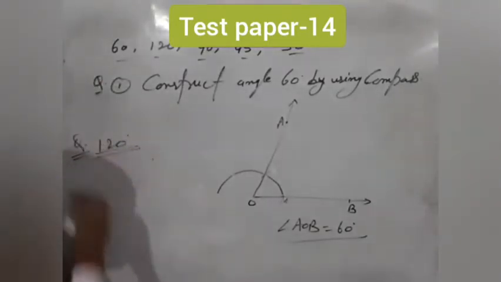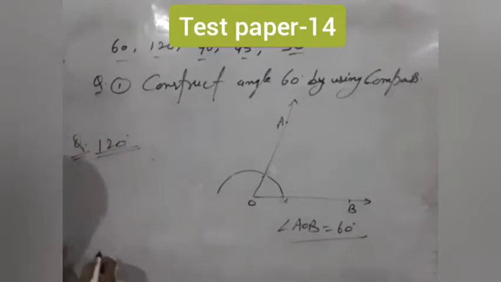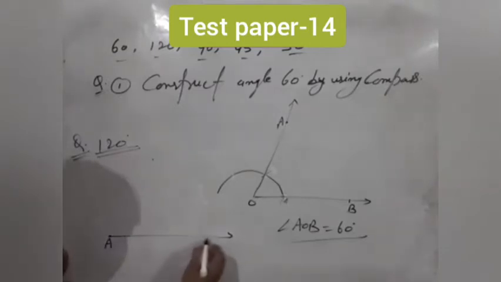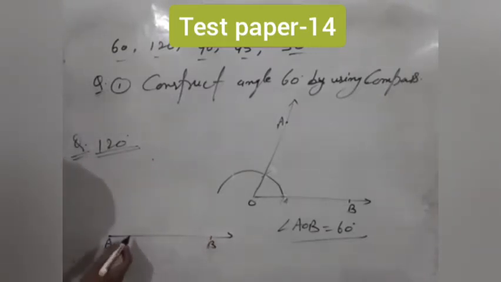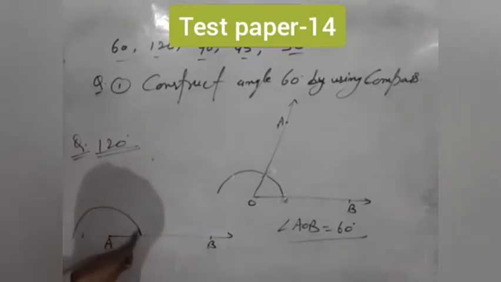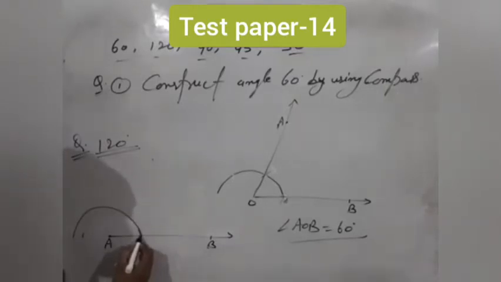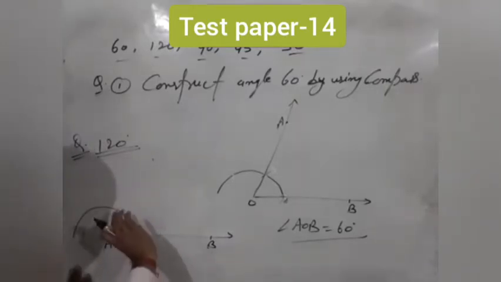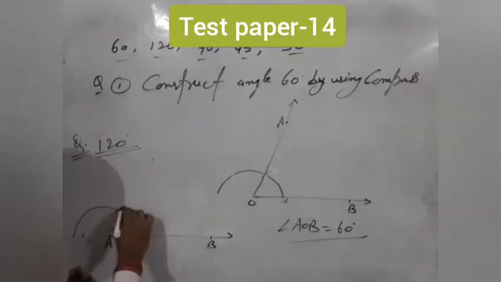Now students, if you have to construct 120 degrees, first of all draw a ray, suppose its name is AB. Again with any radius and A as center, draw an arc here. Now fix the compass here and draw an arc of the same radius which cuts the previous arc at this point, one time.